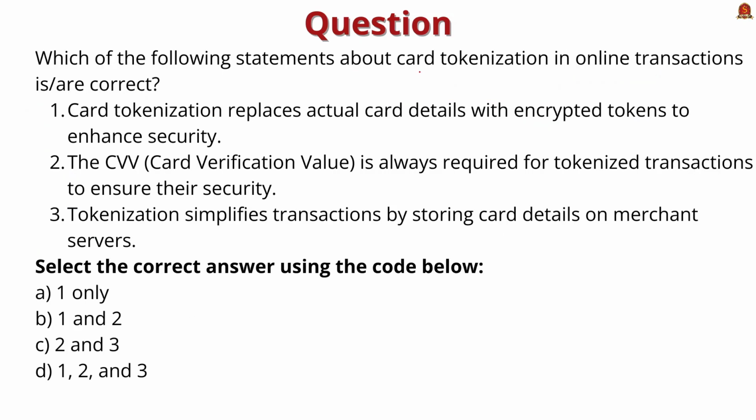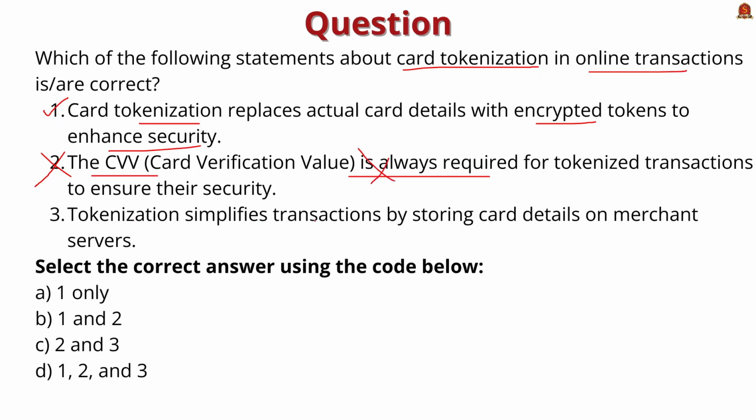Now moving on to the second question: which of the following statements about card tokenization in online transactions is correct? Card tokenization replaces actual credit card details with encrypted tokens to enhance security. So this is correct, as we have seen in the discussion. The CVV, that is card verification value, is always required for tokenized transactions to ensure their security. This statement is incorrect because CVV is not always required. So this is an important advantage of card tokenization.